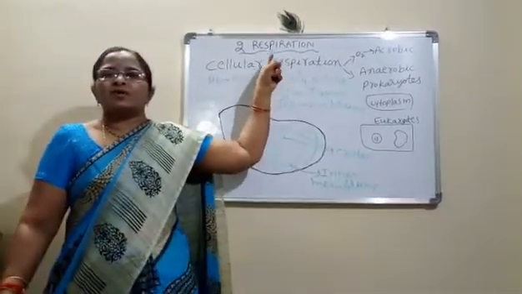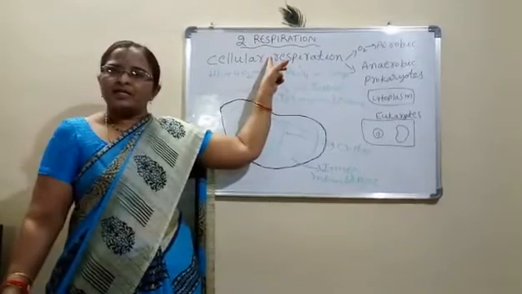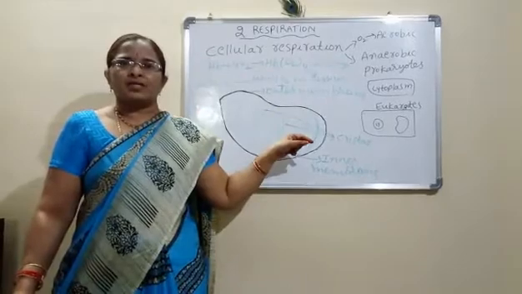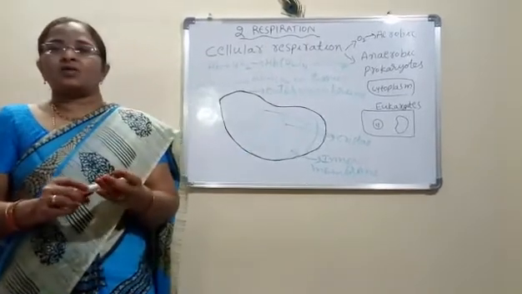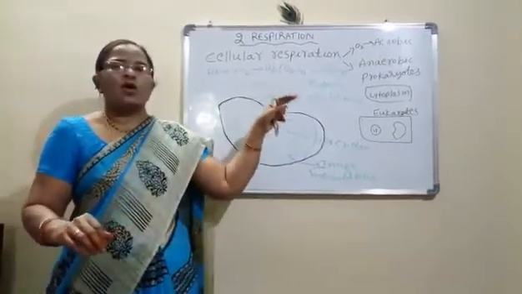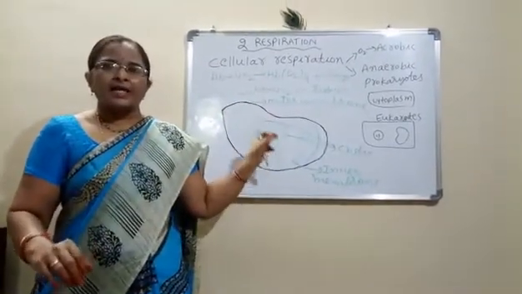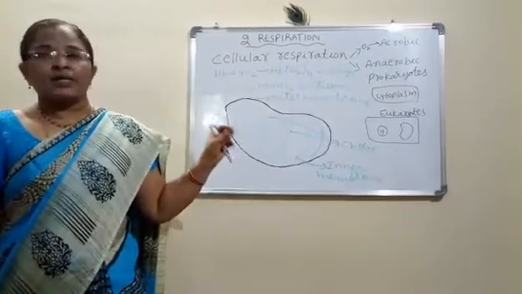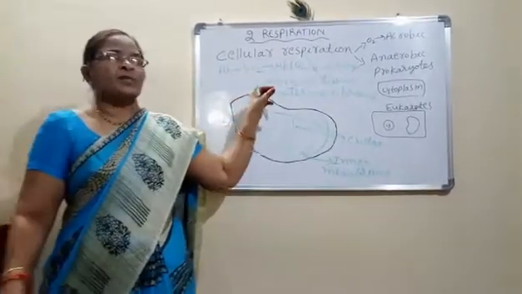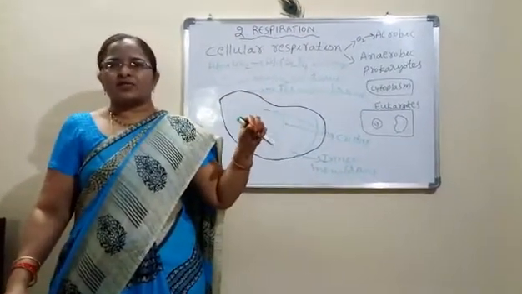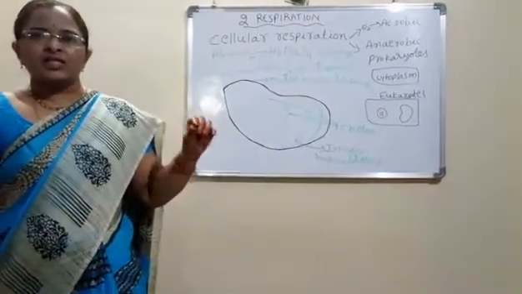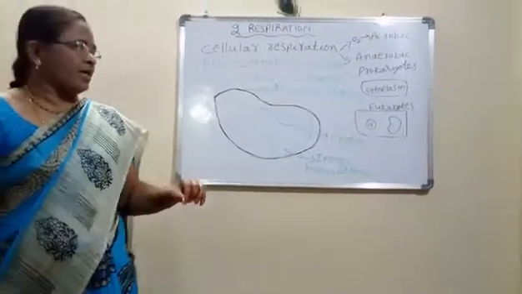Here, the process of cellular respiration occurs in each and every cell of the living organisms. What is respiration? The oxygen which was taken inside the lungs will be supplied all over the organism at cellular level. Why? Because the cell will get the energy by breaking up the food materials which were taken. So the oxygen is very much necessary. Oxygen should reach each and every cell of the organism.